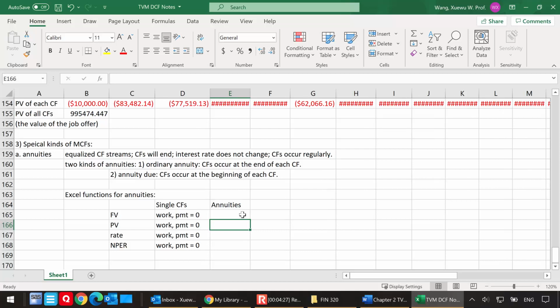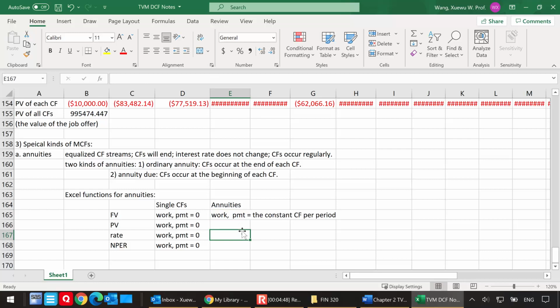So you have these functions that work for single cash flows, where the payment argument is 0, but you can also use these Excel functions for annuities. These Excel functions still work for annuities, but the payment is the constant cash flow per period. This is extremely important.